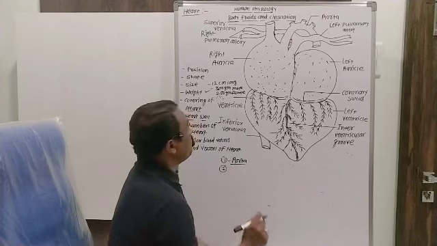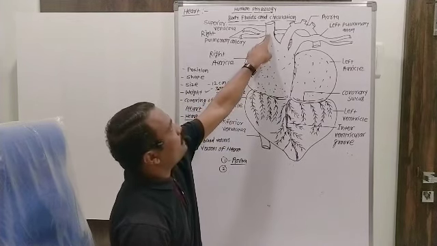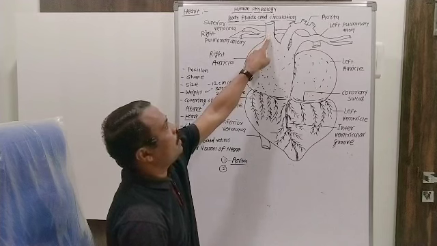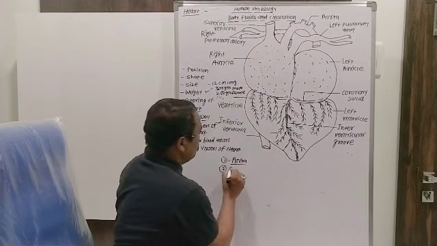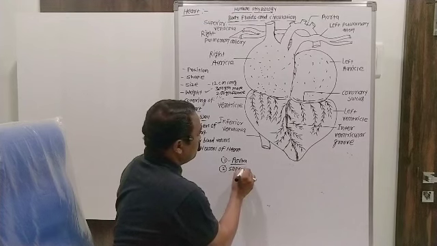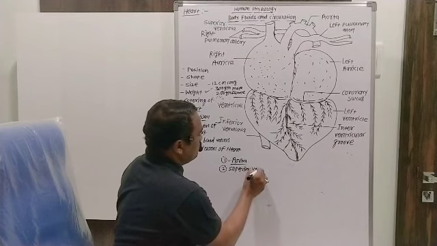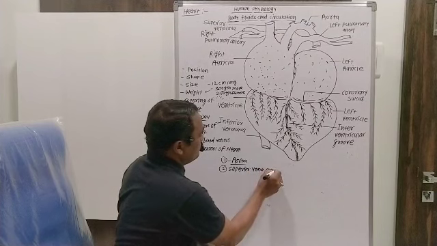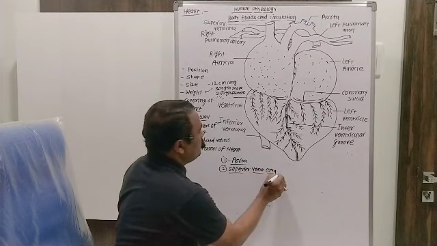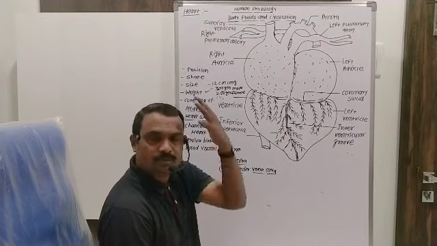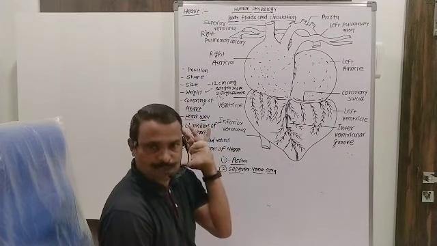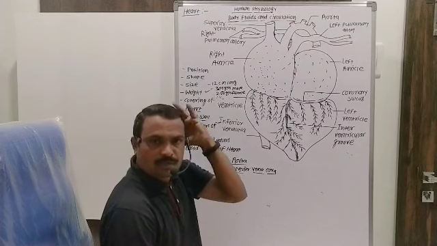Okay. Now the second one is the superior vena cava, or it is also called as precaval vein. Superior vena cava collects deoxygenated blood from the head, neck and shoulder region. The upper part of the body is superior.